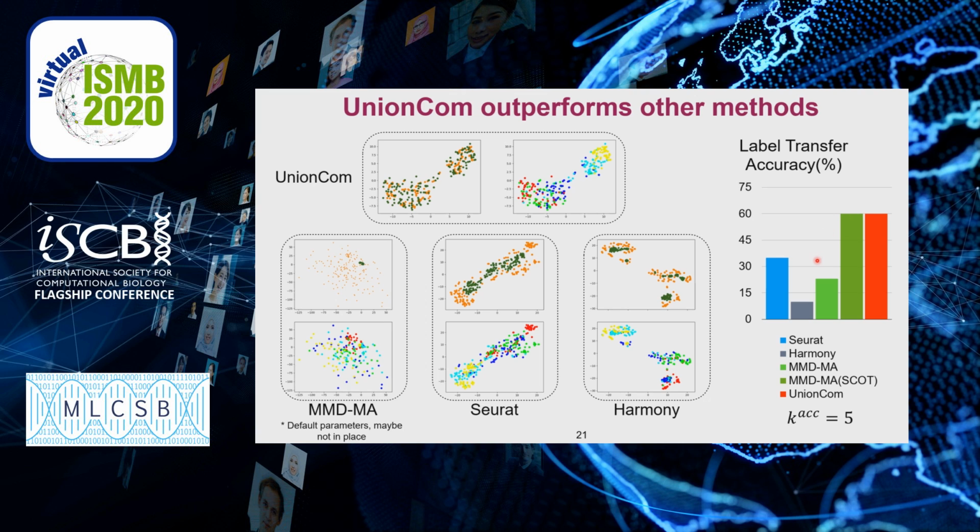MMD-MA has a relatively low accuracy, which is below 30% in the default parameter setting. But we also found that in their latest paper, it can achieve 60%. SCOT locates cells from the gene expression dataset in a central region surrounded by cells from the DNA methylation dataset outside, and Harmony has a similar situation to SCOT.